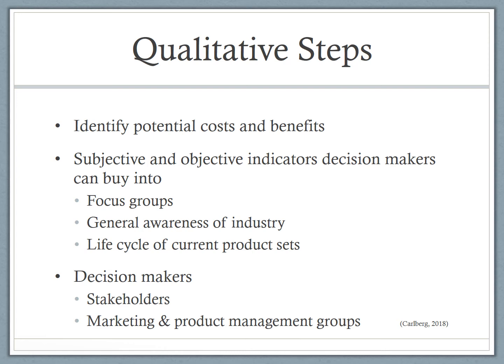In addition to historical data, decision makers are able to analyze these qualitative variables by forming focus groups, following markets and industries, and tracking the life cycles of current projects and products to make assumptions to determine whether a project is worth the risk. Decision makers conducting this analysis are stakeholders, and for larger companies are often delegated to marketing and product management groups.